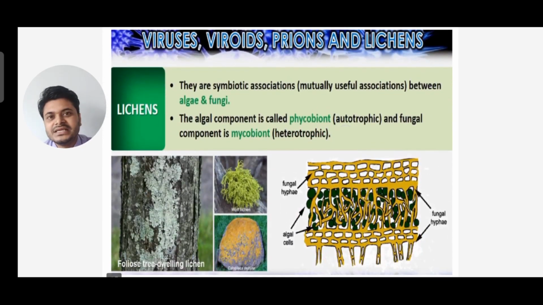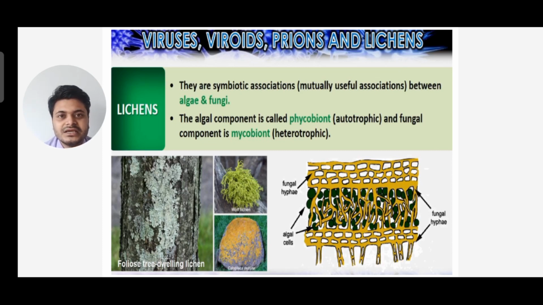Now, what are lichens? Lichen is a symbiotic association of algae and fungi, where the algae is the phycobiont partner and the fungus is the mycobiont partner. The algal component, the phycobiont, is autotrophic in nature, and the fungal component, the mycobiont, is heterotrophic in nature.